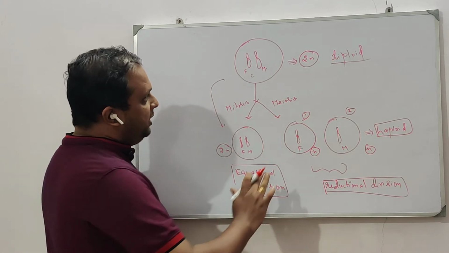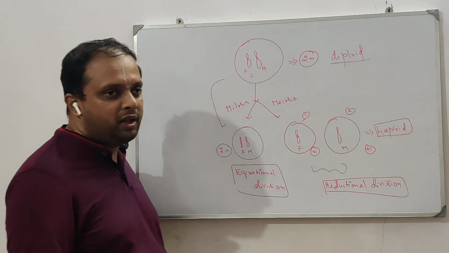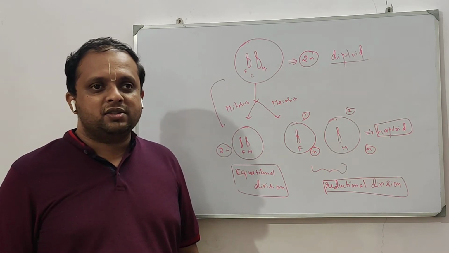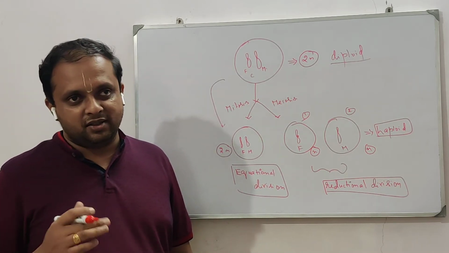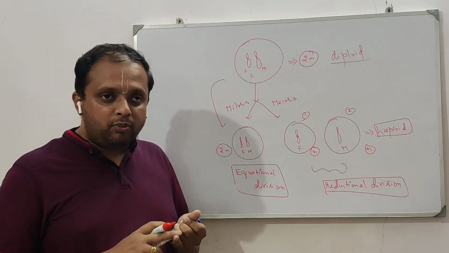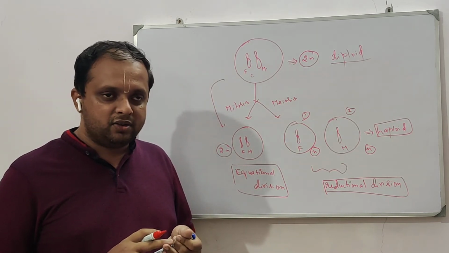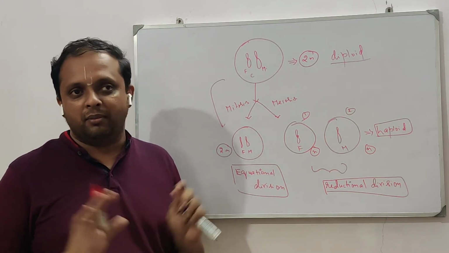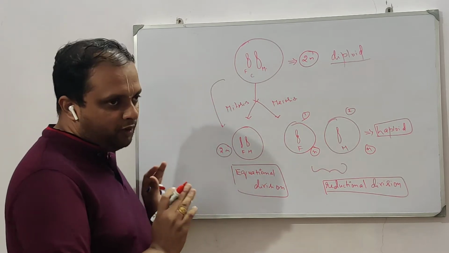So this is basically mitosis and meiosis. I hope you have understood. Mitosis is an equational division. Meiosis is a reductional division, so your ploidy is reduced. Now you have understood what ploidy is, what mitosis is, and what meiosis is, and remember, I haven't gone into the details of mitosis and meiosis. I've just given an overview.